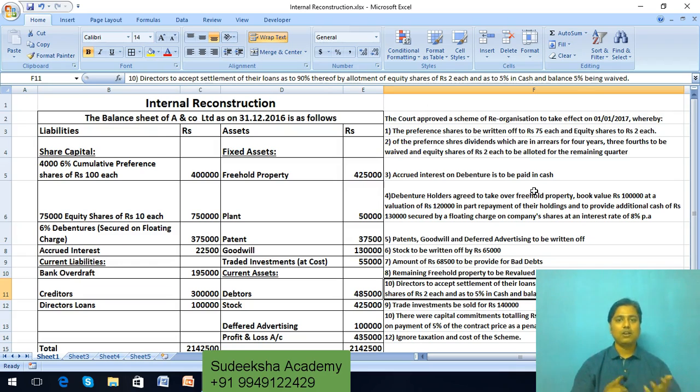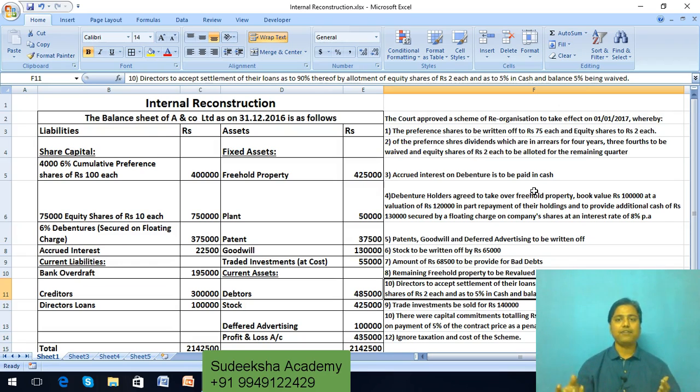So therefore losses, that is the debit balance of P&L account, the unamortized expenditures like preliminary expenses etc., losses due to overcapitalization of fixed assets, and losses in the form of intangible assets will be debited to the capital reduction account.